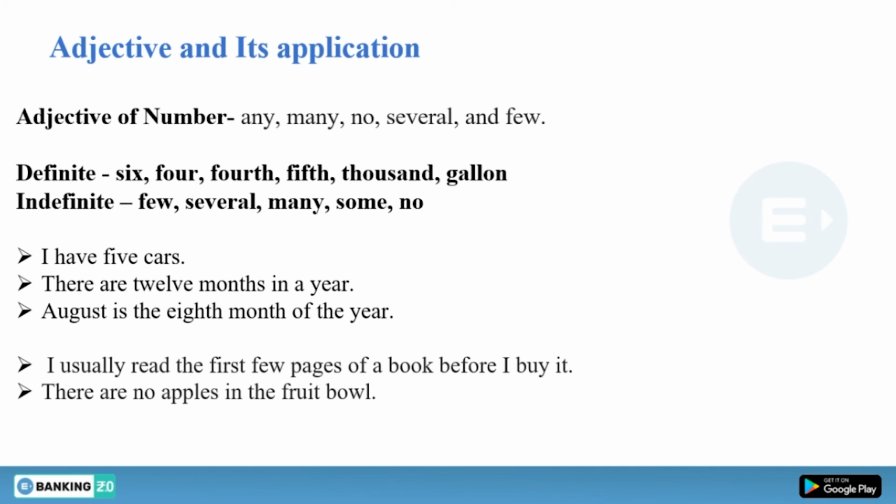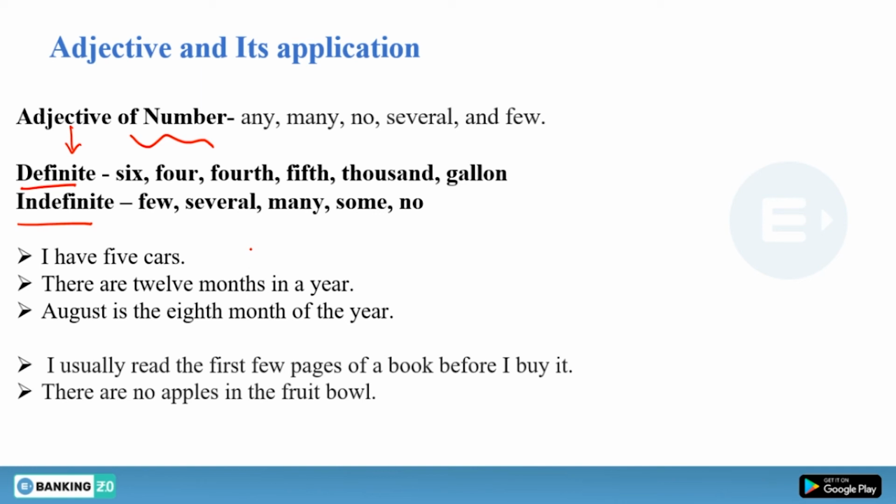All right, now moving further, we have adjectives of number, like any, many, no, several, and few. Under the category of adjectives of number we have two types: definite and indefinite adjectives.